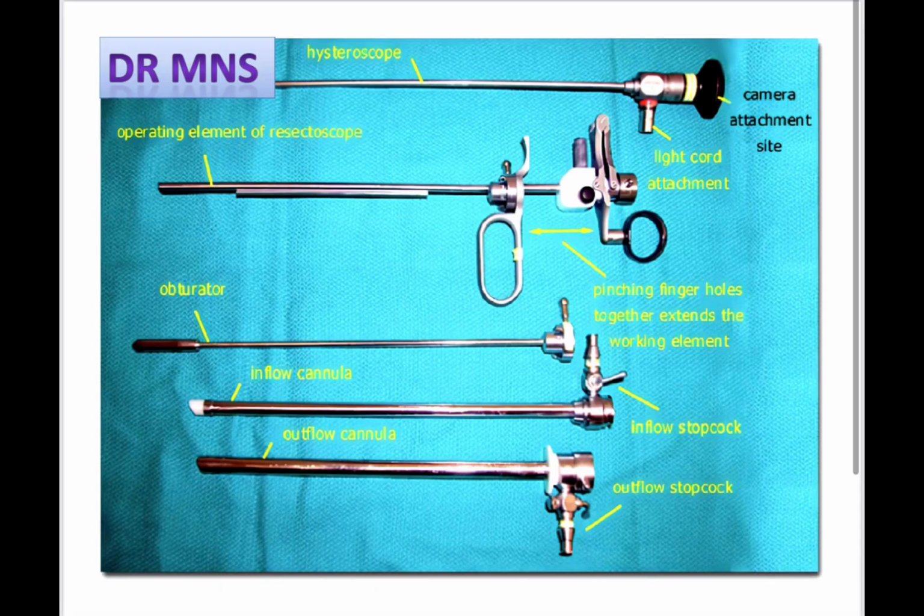But before going to discuss further detail, let me discuss with you all the various parts of the resectoscope and the instruments used for TURP. In this picture, the first one shown is the telescope, and for TURP we use a 30-degree telescope.